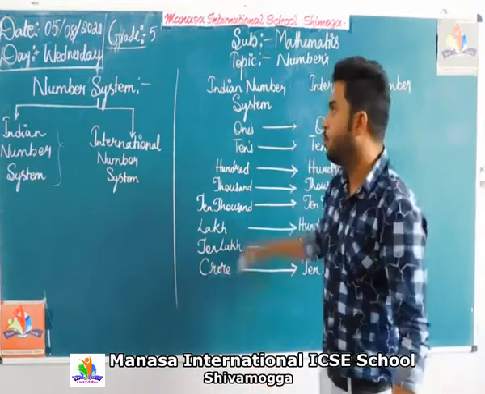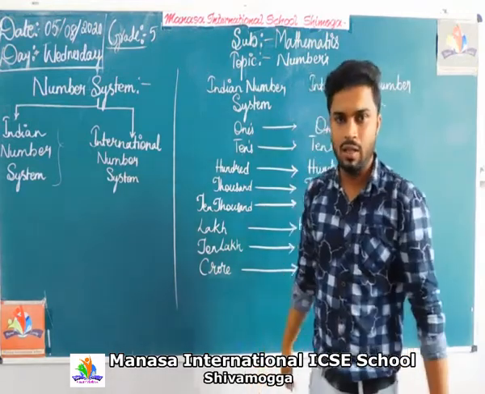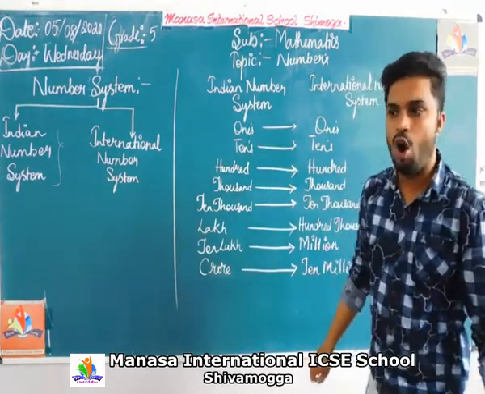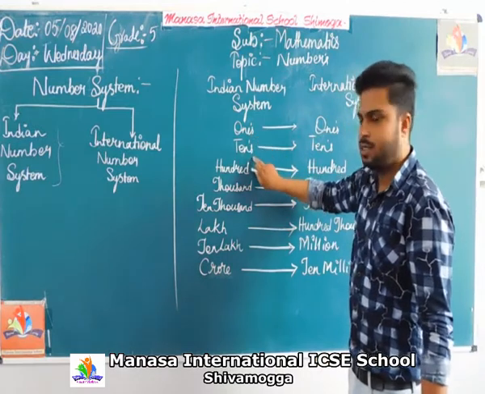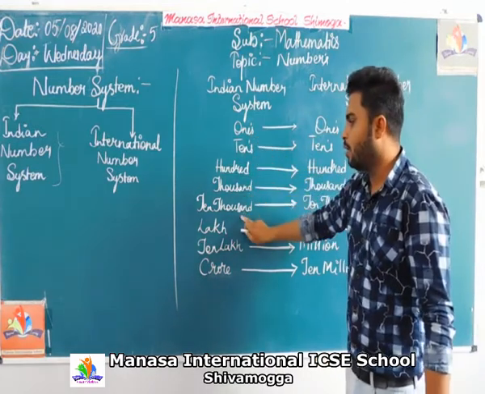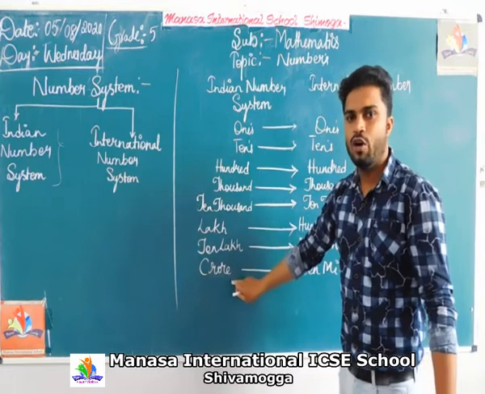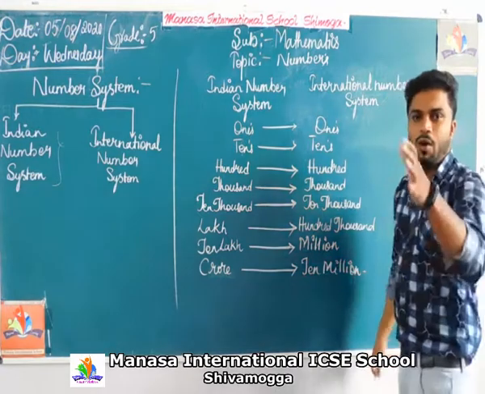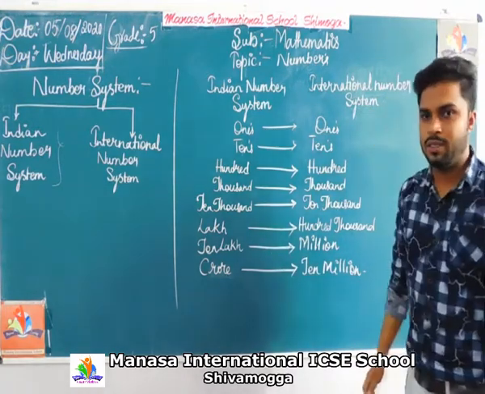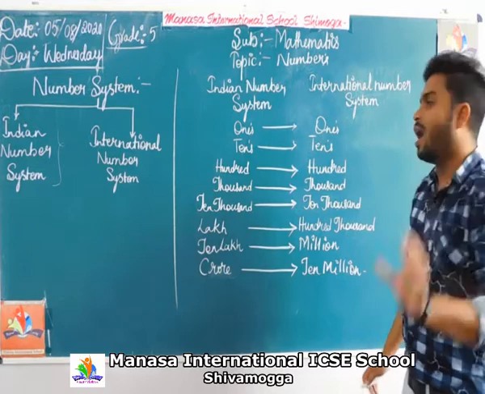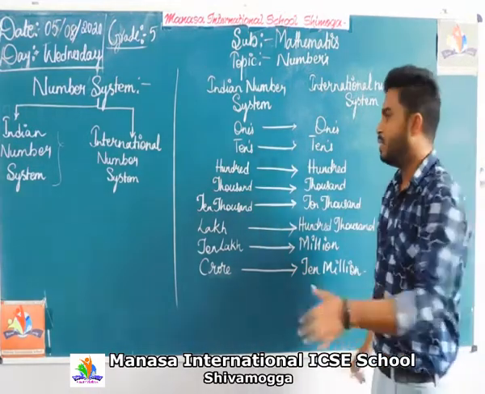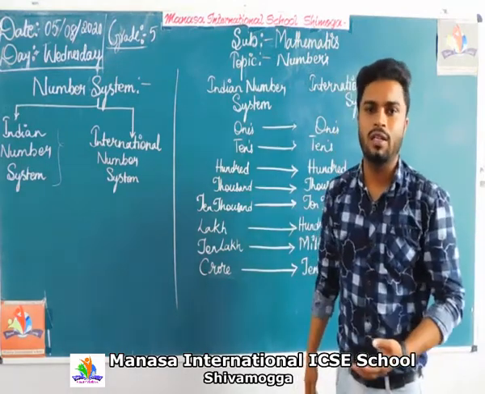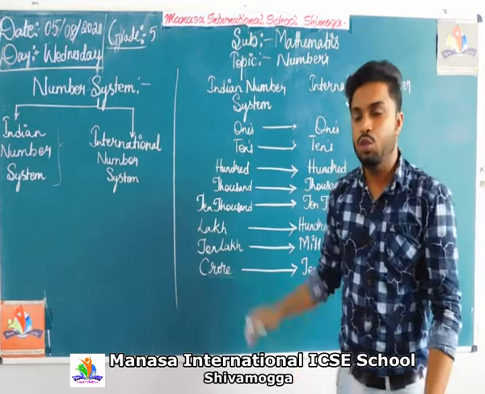I am sure that you know the Indian number system very well. The Indian number system goes in the format of ones, tens, 100, 1000, 10,000, lakh, 10 lakh, crore, 10 crore. It goes on continuing. When compared to the international number system, there are some differences. For some numbers it is the same, but for some it is a little different. There are slight changes you have to notice.